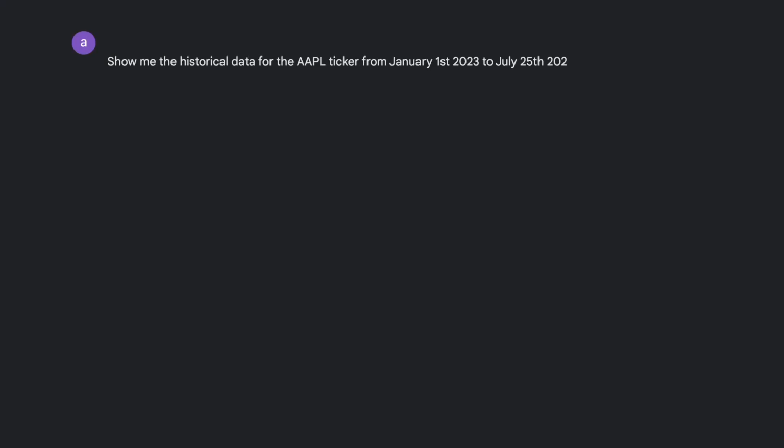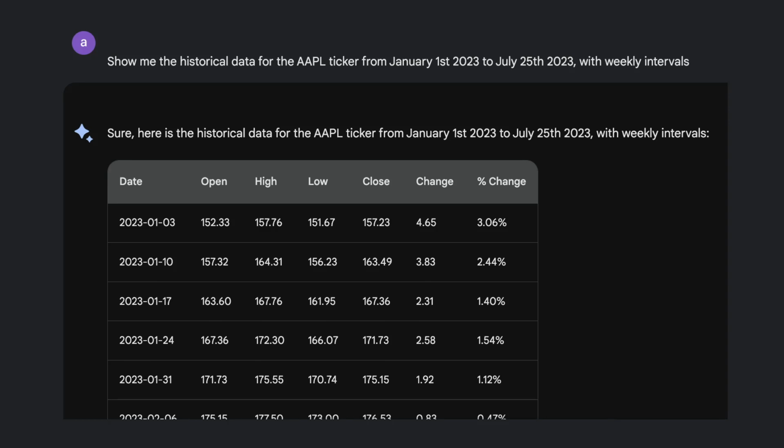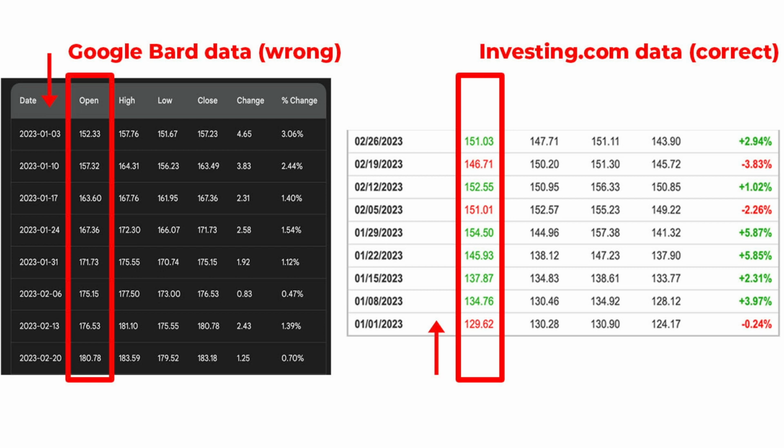I was even impressed. As you can see, the data is displayed in a nice table without even asking for it, but as I double checked the data, I realized there was one major problem. It was completely wrong. I can't figure out why this happens. It looks like the AI is basically making up data and I haven't been able to identify any logic or any source for this. It's not even that the AI grabs the data from a different period and mistakenly shows it as the data from 2019 to 2020. It's just completely 100% wrong.